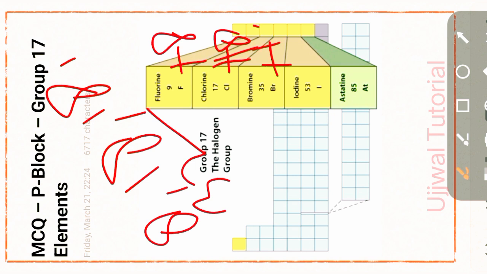Adding 18, the atomic number of iodine is 53. Adding 32, the atomic number of astatine is 85. Okay, now we discuss the very important MCQs based on NEET and other competitive exams.